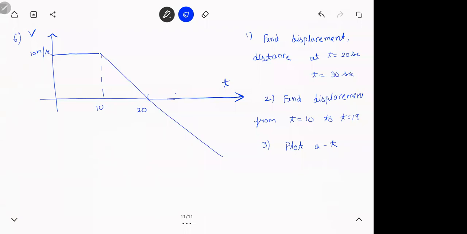If you observe one thing, I'll tell you people, don't listen to the word graphs and get scared. It's nothing, you just have to find the areas of triangles and squares. And an important thing, you should know in a VT graph what is area, in an XT graph what is area, what is slope. So every graph, area and slope have different meanings. In an XT graph, slope was velocity. In a VT graph, slope was acceleration. So you should have that differentiation, that you know what is what. Give it a try. This is a good one. I'll give it 2 minutes for the first part. Displacement at 20 and 30.